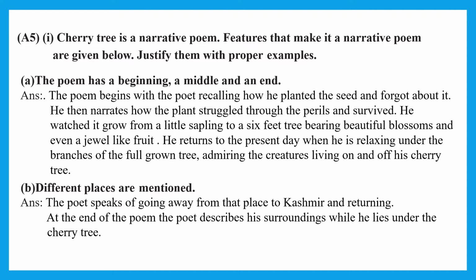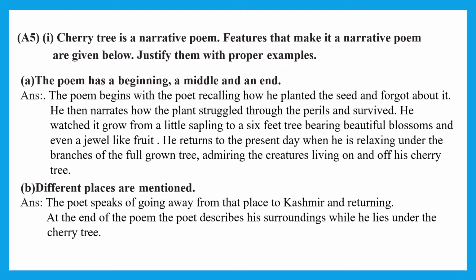The poem has a beginning, a middle and an end, meaning the poem is given in sequence. The poem begins with the poet recalling how he planted the seed and forgot about it. He then narrates how the plant struggled through the perils, meaning through the difficulties, and survived. He watched it grow from a little sapling to a 6 feet tree bearing beautiful blossoms and even a jewel-like fruit. He turns to the present day when he is relaxing under a branch of a full-grown tree, admiring the creatures living on and off his cherry tree.